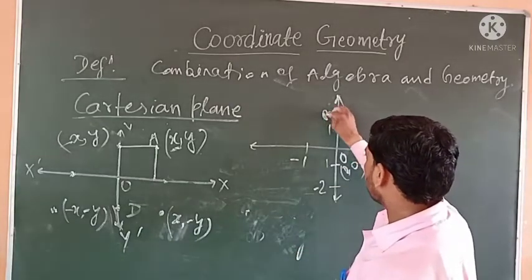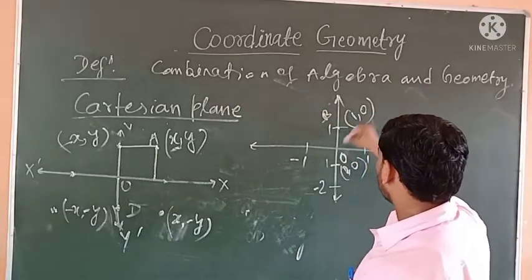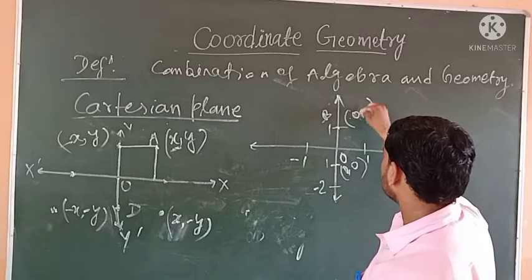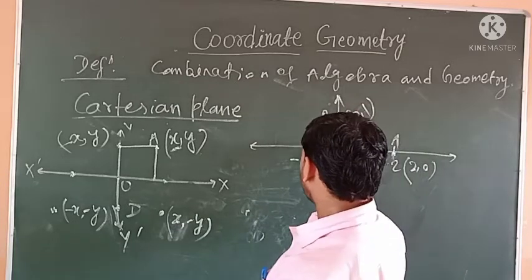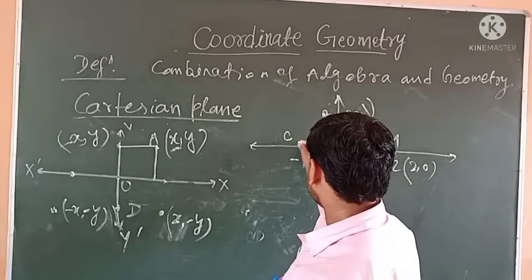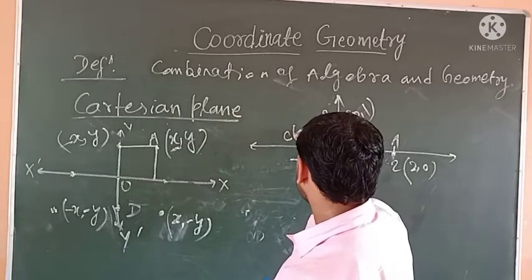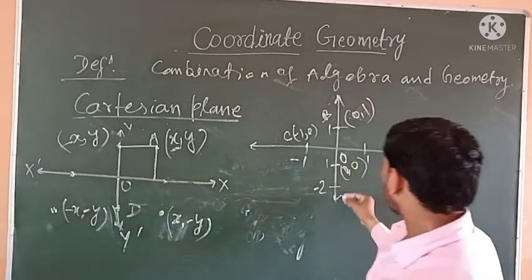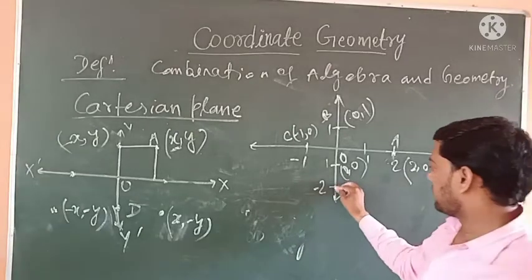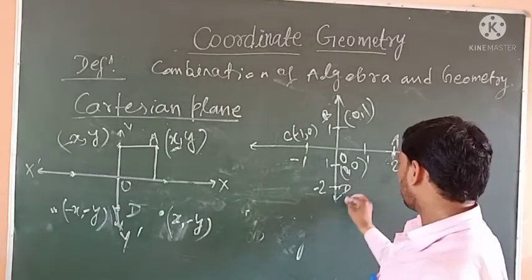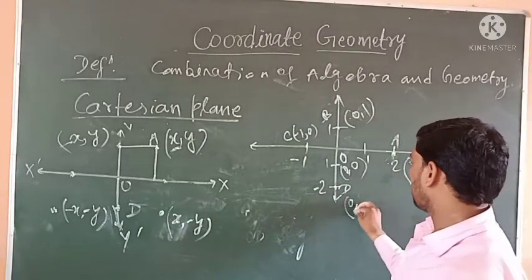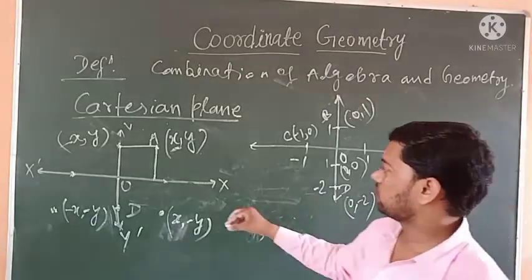Point B has coordinates (1, 0). Point C has coordinates (-1, 0). Point D has coordinates (0, -2).